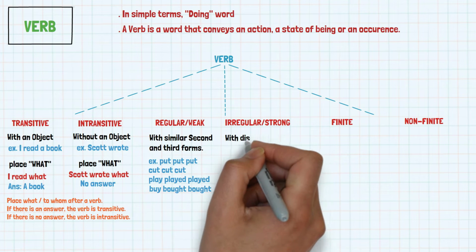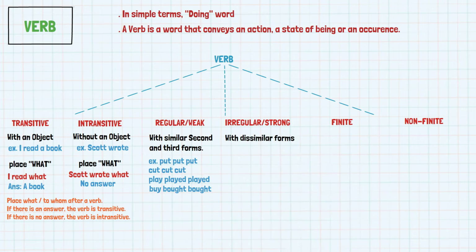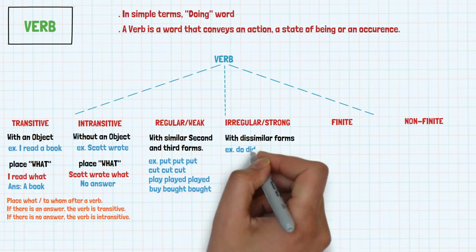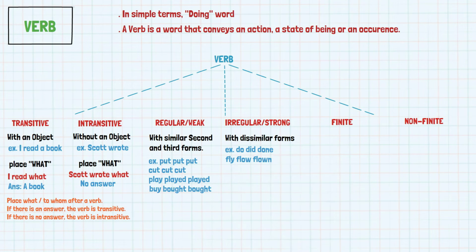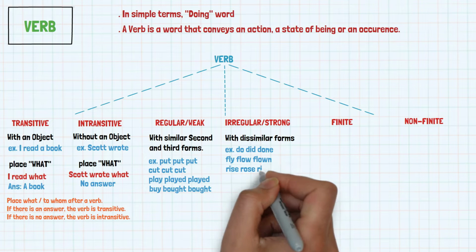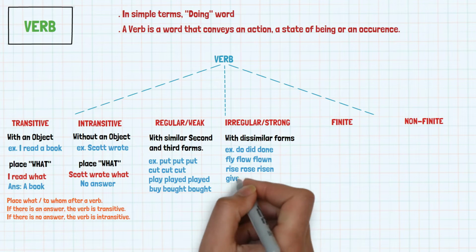Irregular verbs will have dissimilar forms. For example, do, did, done. Fly, flown. Rise, rose, risen. Gave, given.